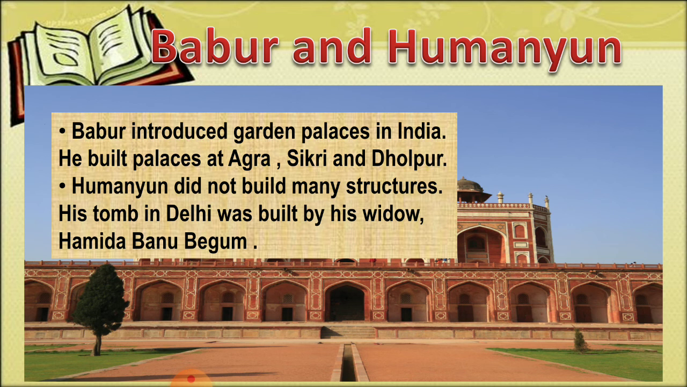Babur and Humayun. During the regime of Babur and Humayun, Babur introduced garden palaces in India. He built palaces at Agra, Sikri, and Dholpur, and laid out many gardens around them. In Islam, a garden symbolizes paradise. He also built a mosque at Panipat. Humayun did not build many structures. His tomb in Delhi was built by his widow Hamida Banu Begum during the reign of Akbar.